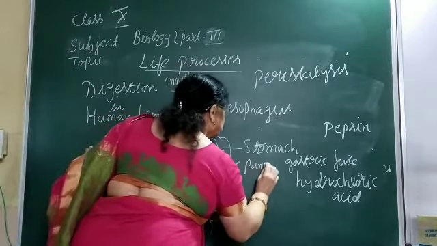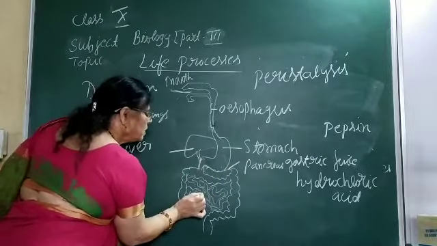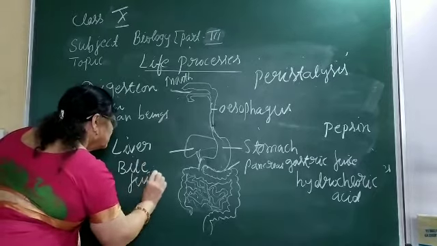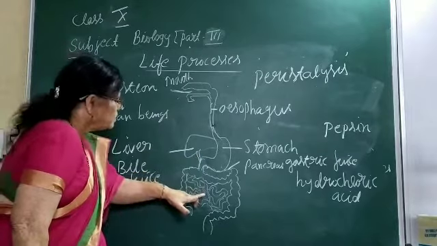So liver and pancreas are also going to pour their digestive juice into the small intestine. The small intestine is also going to produce some intestinal juice. The juice that the liver produces is called bile juice. That bile juice will also come through its duct to the small intestine.